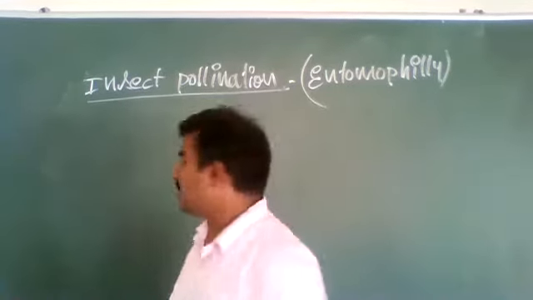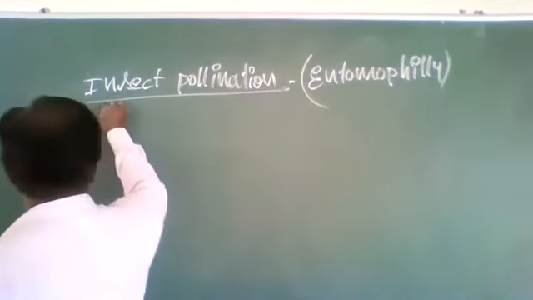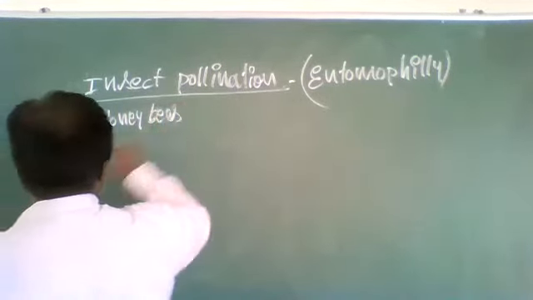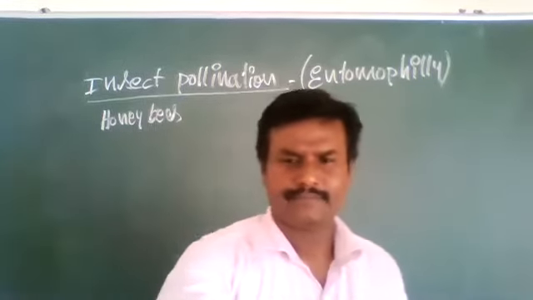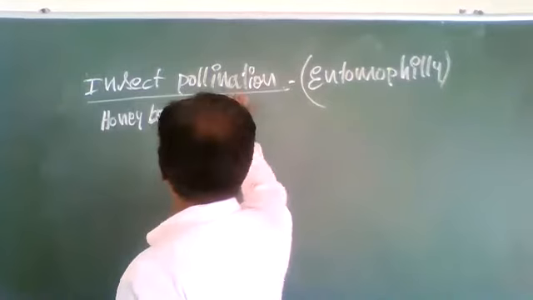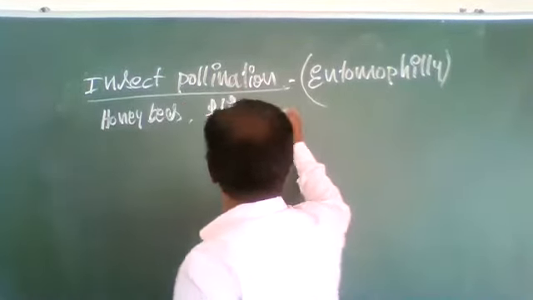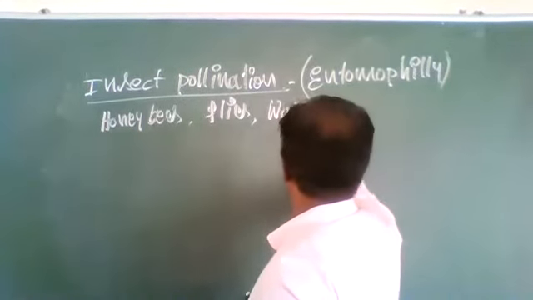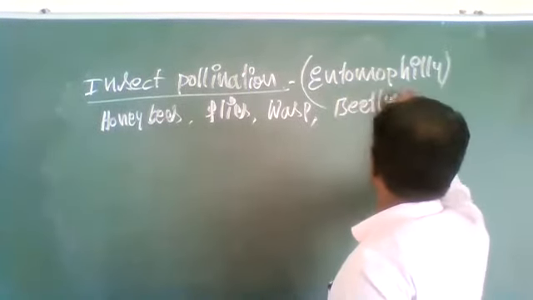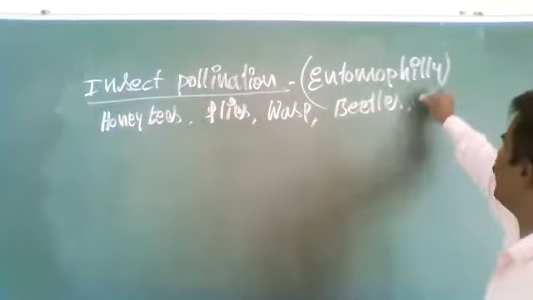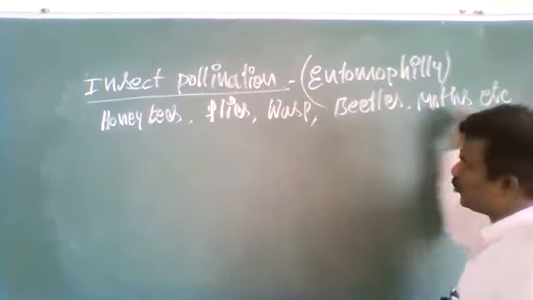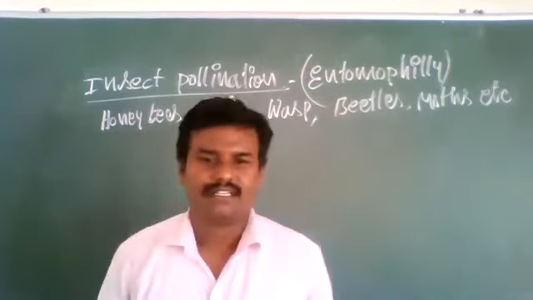Such types of insects are bees, honeybees, flies, wasps, beetles, moths, etc. So these all perform pollination.